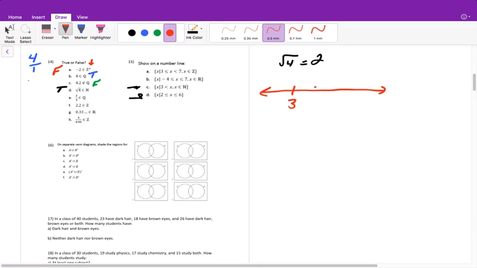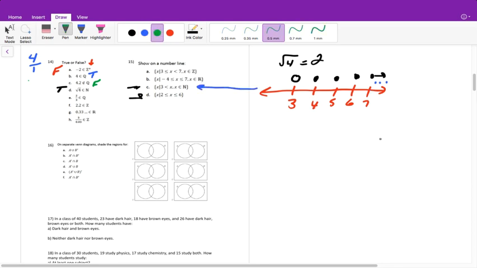So that means it's only whole numbers. So that means we will have 4, 5, 6, and 7. And then since it's just greater than and not equal to, it's going to be an open circle here, and then it'll be a closed circle on every single one after that. If you were to write an arrow continuing there, that would let me know that it is continuing in the same pattern. Or what you could write, which is the answer that I would actually prefer, is dot, dot, dot after it, because that means we're continuing in the same pattern, which means every whole number counts. All right, so that is the answer to C.